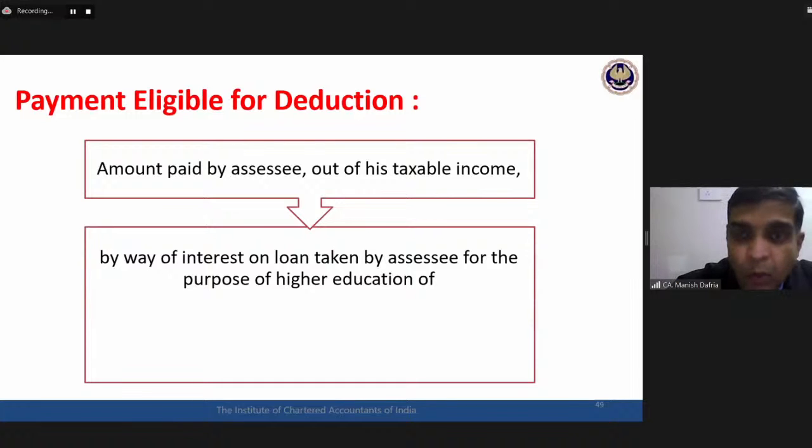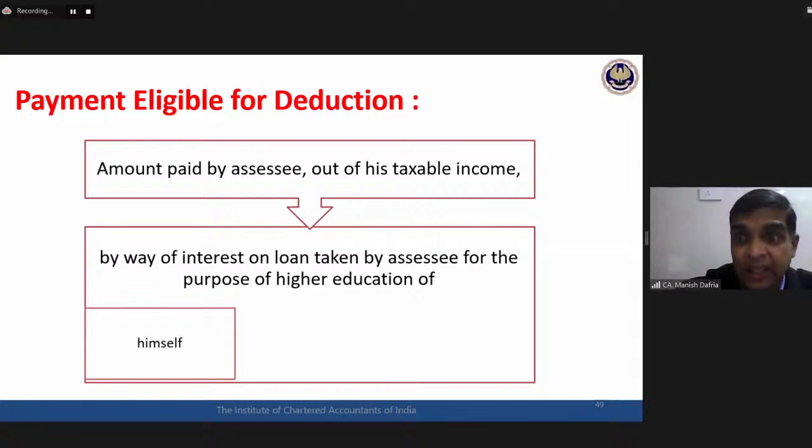Okay, what is eligible? What is the nature of payment we are talking about? Amount paid by the assessee by way of interest on loan taken for the purpose of higher education. So any higher education loan that has been taken, interest on that particular loan is eligible for deduction under this particular section, 80E. That's why probably 80E is E for education. So any higher education loan interest is eligible for deduction.